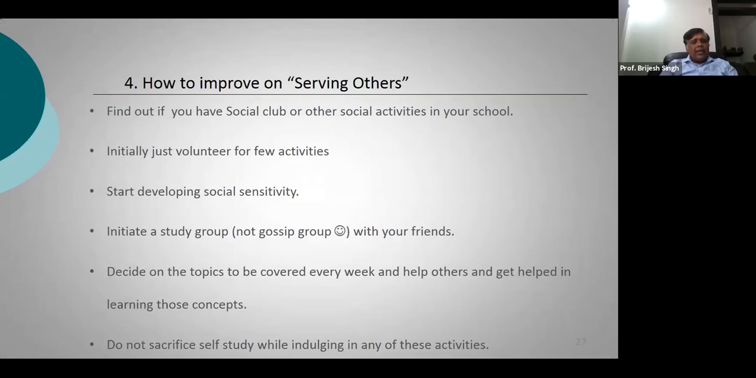So see to it that in this way, all of you go ahead and benefit each other mutually, and see to it that you don't have to sacrifice your self-study when you are involving yourself in all these activities. Your own self-study will come first, but definitely indulge in these kinds of activities and become what we call socially sensitive. And also see to it that you have some kind of support group or study group where a lot of people are helping each other out.